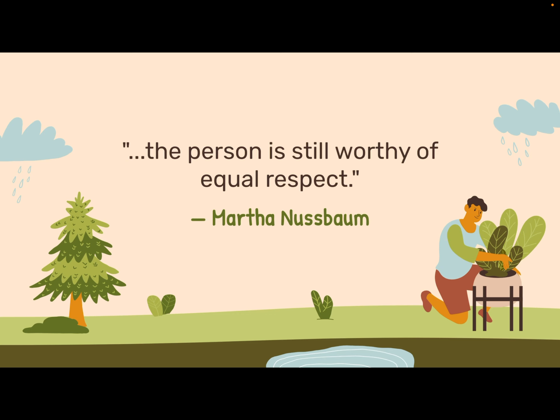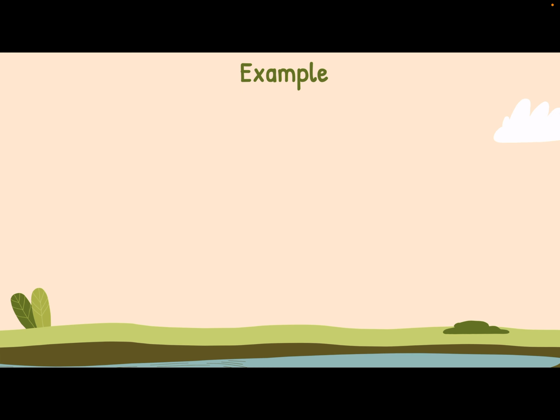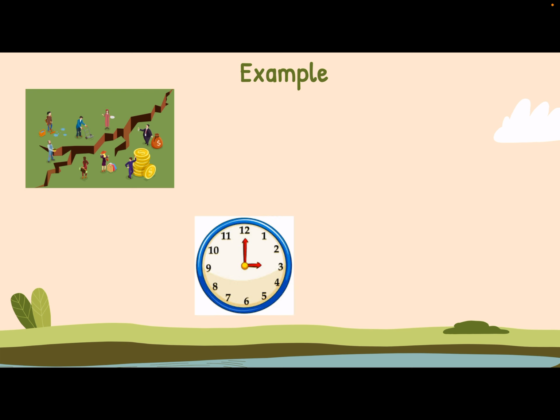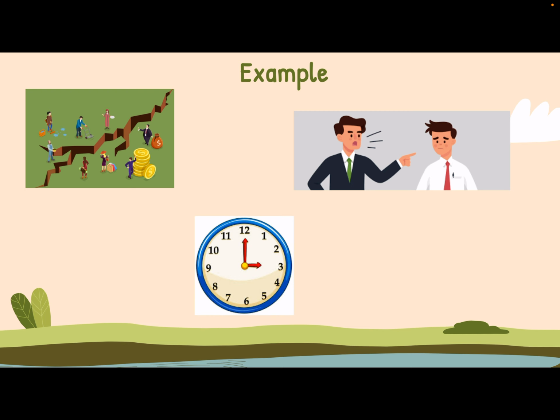Nussbaum, a notable contributor to the capabilities approach, highlights the importance of addressing poverty with a focus on preserving the dignity of each individual. Current measures that rely on measuring one's income do not take into account different factors like what are your working conditions, how many hours do you work in a week, and does your job allow you to have bodily integrity? Because of this disregard for the situation or implicit factors, human dignity is not often preserved. We believe that poverty should be measured with a focus on respecting the autonomy and dignity of each person.